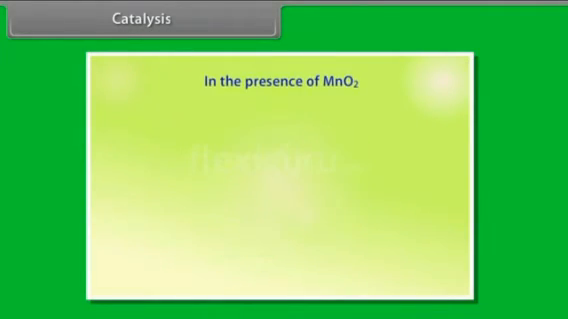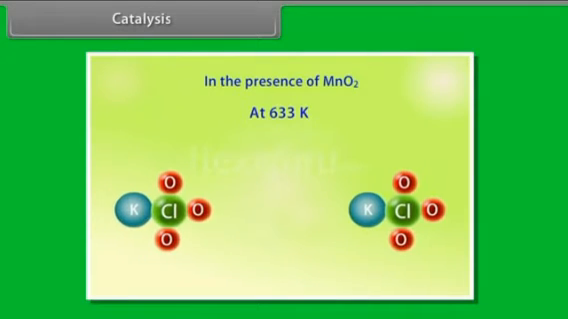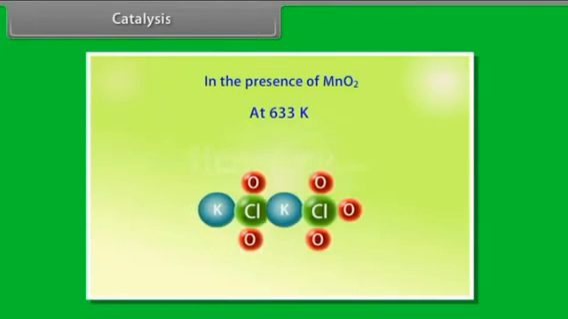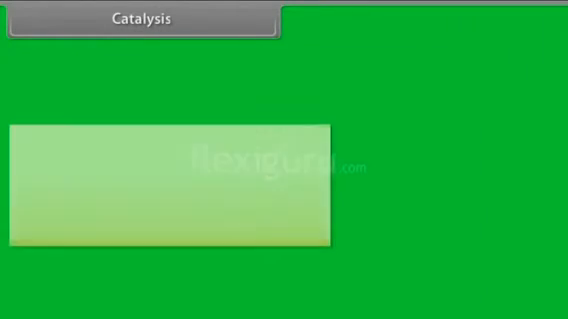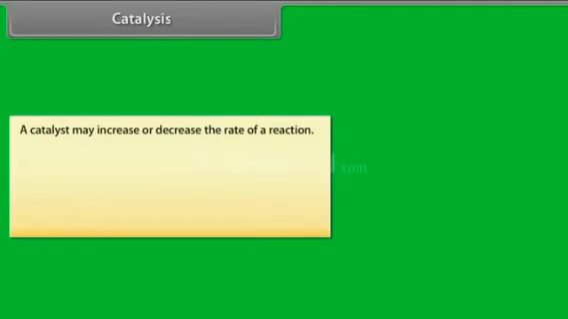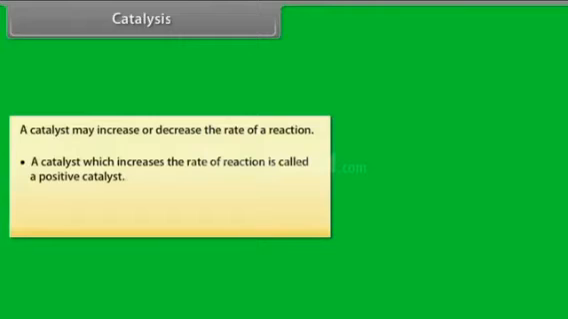But if a little manganese dioxide is added, the decomposition takes place in the temperature range of 473 to 633 Kelvin and dioxygen is released at a much faster rate. A catalyst may increase or decrease the rate of a reaction. A catalyst which increases the rate of reaction is called a positive catalyst. For example, decomposition of KClO3 in presence of MnO2.